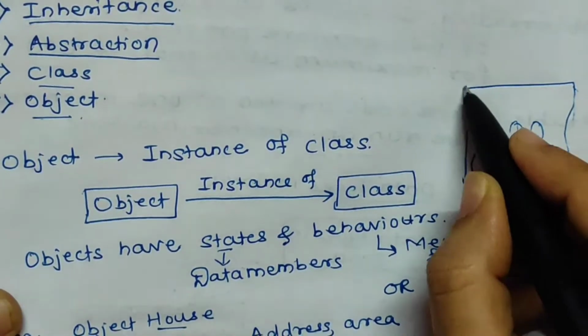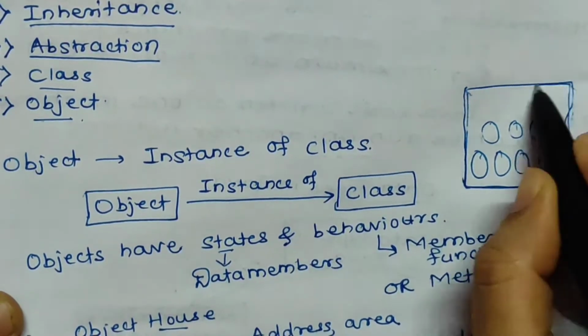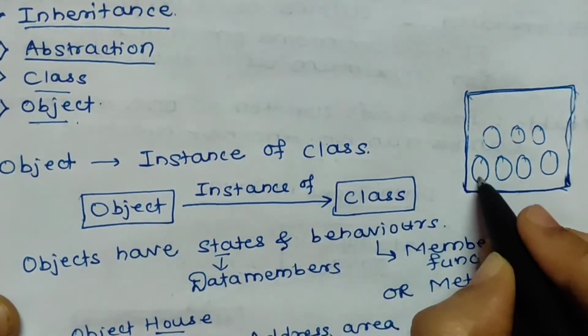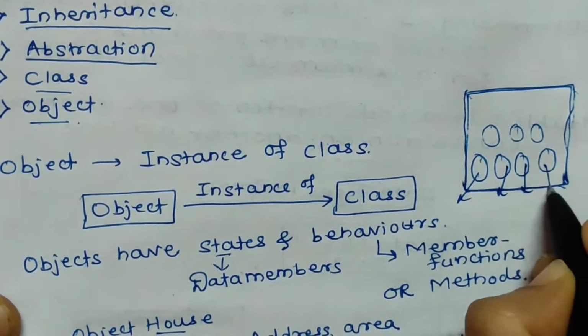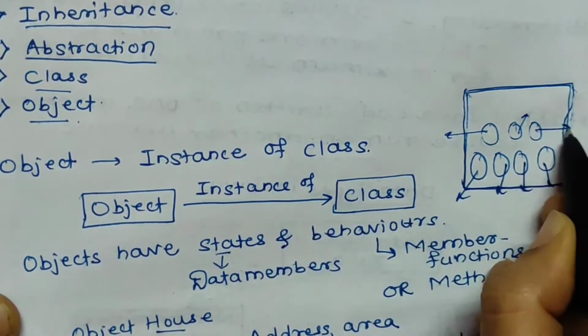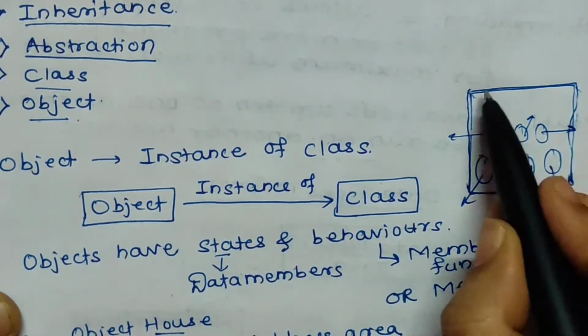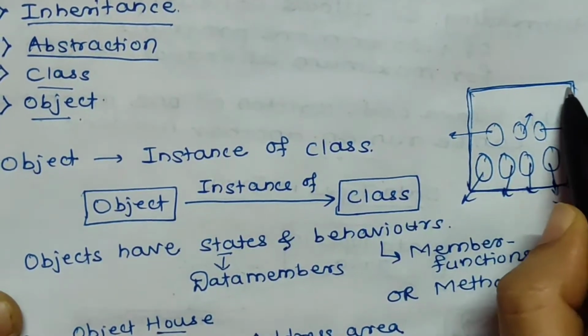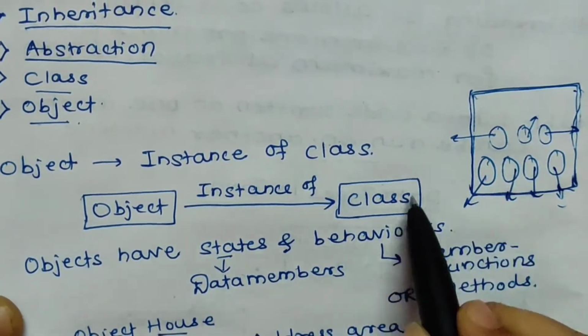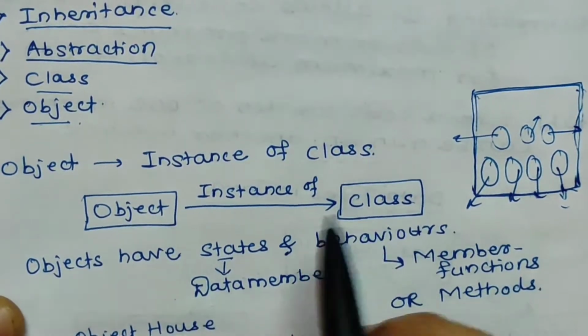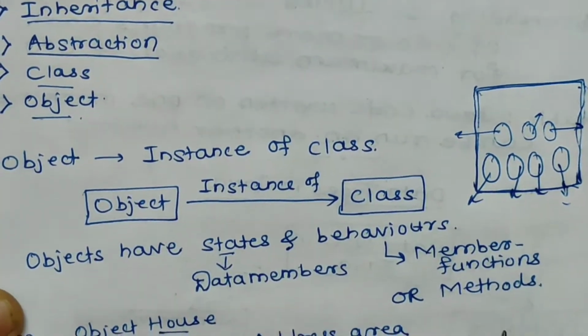In that case, this box we can call a class, and these chocolates are nothing but objects or instances of this class. That is, every chocolate will exhibit the properties of this box. So this is a simple idea behind classes and objects. We can say that an object is an instance of a class.